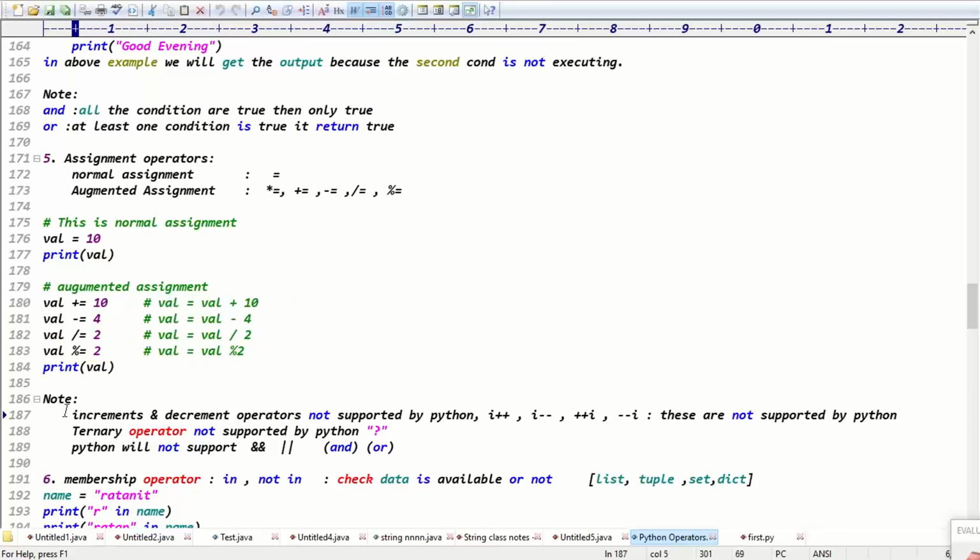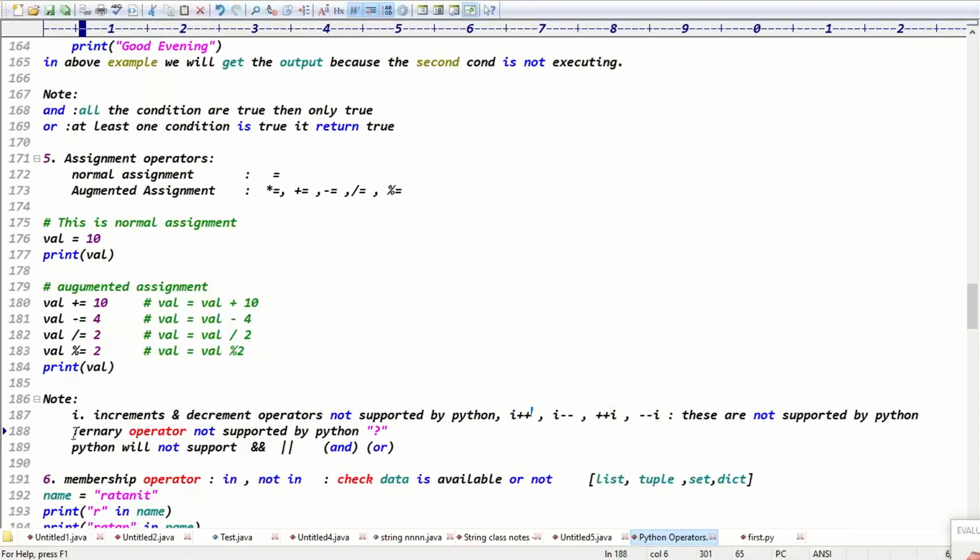Exactly. Guys, one point here: in Python, increment and decrement operators are not supported. Why is it not supported? In Python we have the range function, and with the range function the data is automatically incremented. So in Python we don't have increment decrement operators, guys. You never see i++ or i-- in Python, right? So ++i, --i, i++, i-- are not supported by Python, right?